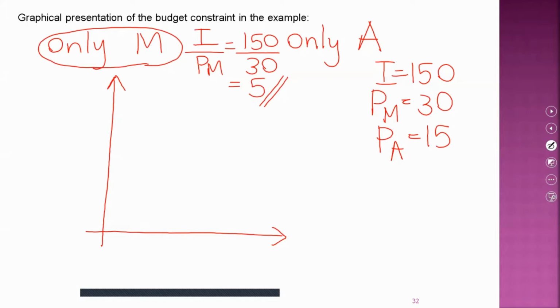That is one extreme point. On the other hand, the person can spend 150 rupees only on apples. By doing so, the person can purchase 10 units of apples.